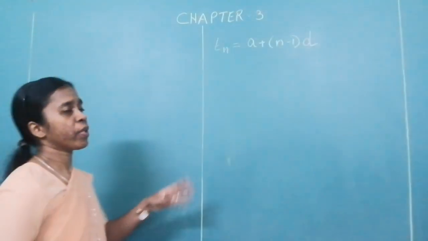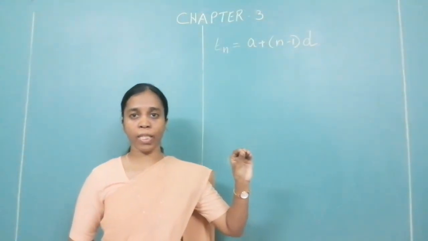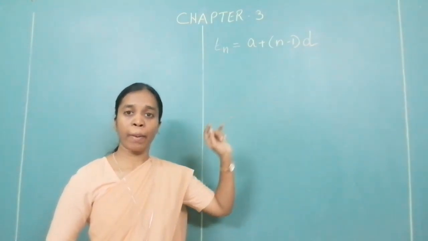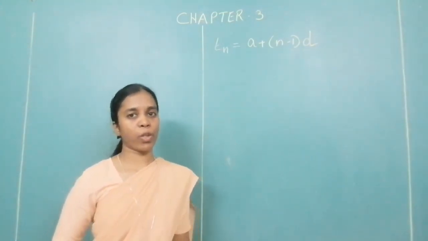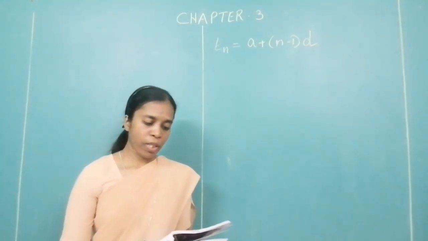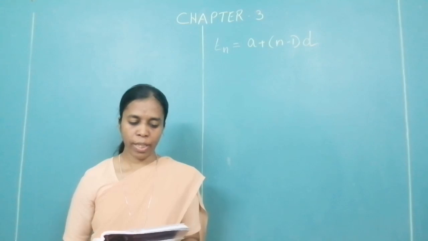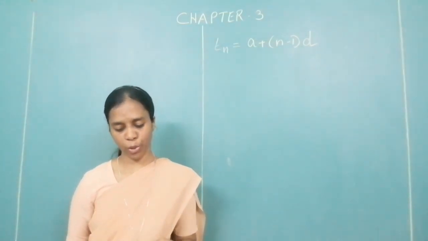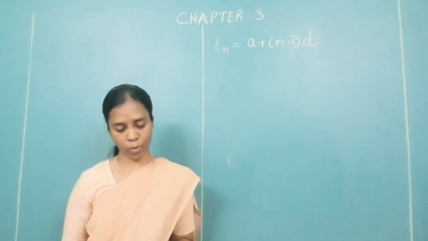This formula you have to learn by heart. Tn is equal to a plus bracket n minus 1 into d. That bracket is important. Question number 1, practice set 3.2. Write the correct number in the given boxes from the following AP. That will be easy for you to do. You can fill it in the textbook.